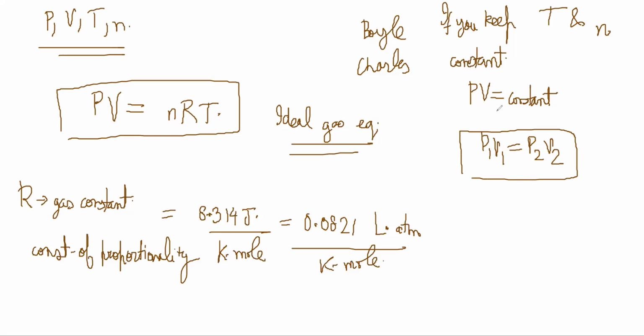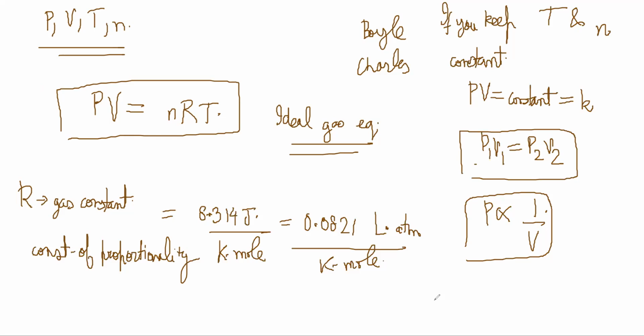So you can see that PV is constant, equal to K. So pressure is proportional to 1 by V, because pressure is equal to K by V. So this is called Boyle's law. Keep temperature and number of moles constant, and then you get this result, right? Correct.